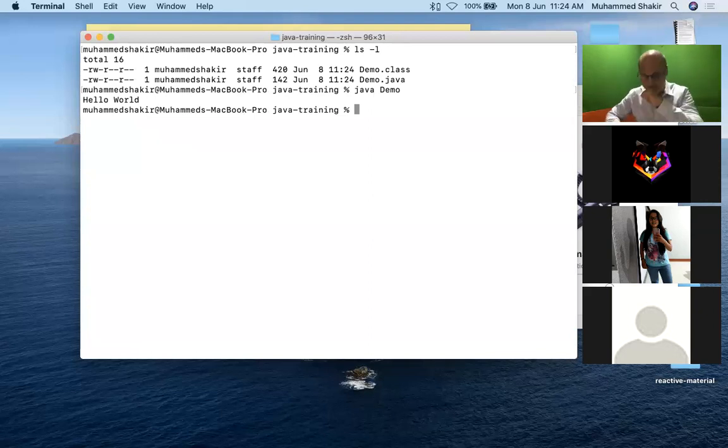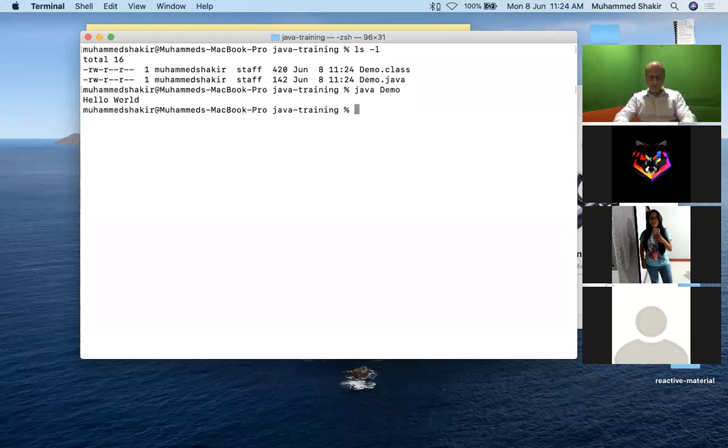Now my point here is this. Do you think in your real life applications you will have only one single class? Needless to say, no. It goes without saying that you will have hundreds and hundreds of classes that will make up your Java application. Then how do all those classes put together become one application? This is very interesting. I've got demo.java, the demo class created.